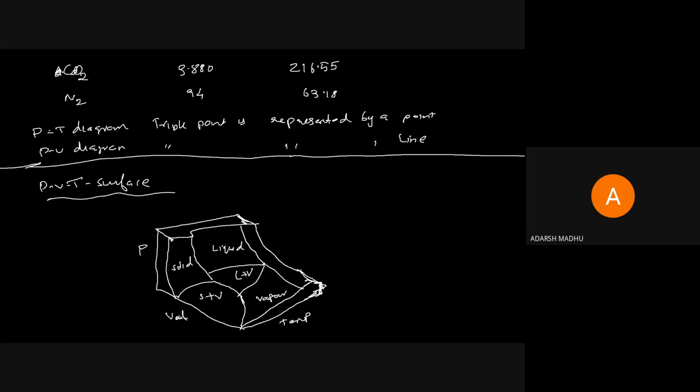This is the critical point, which I am denoting by Cp.